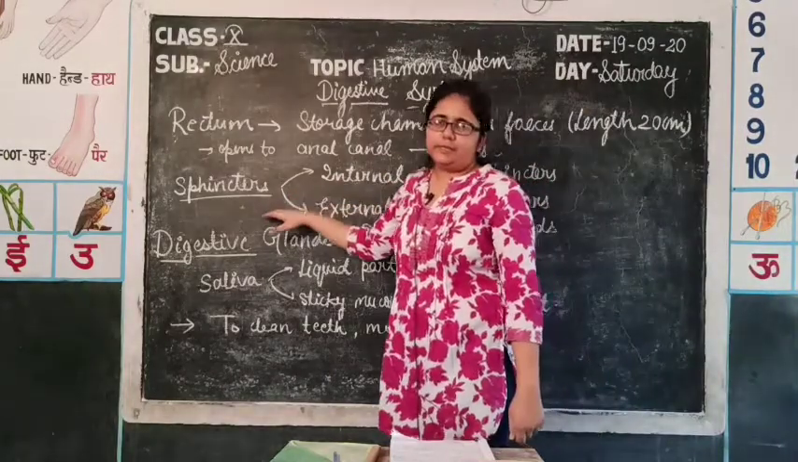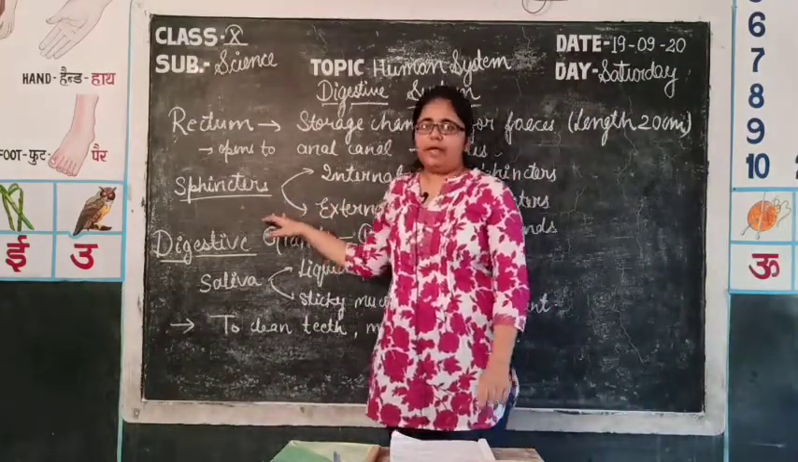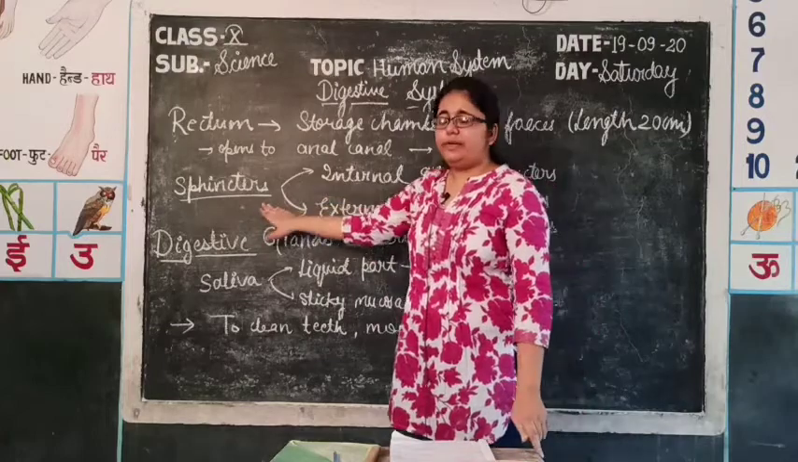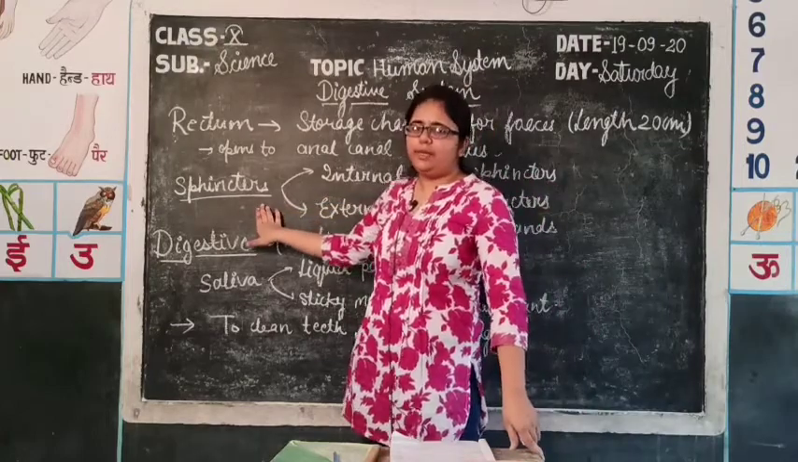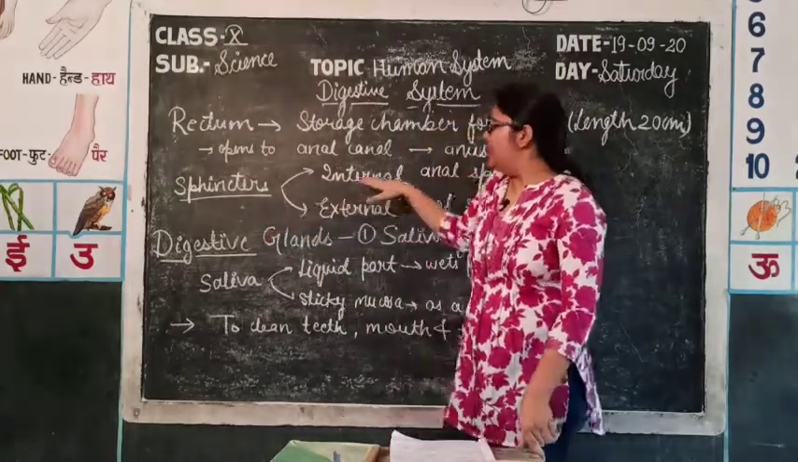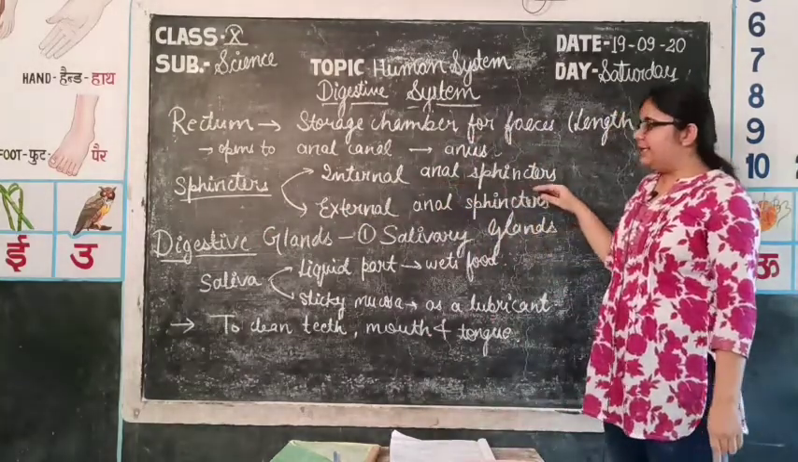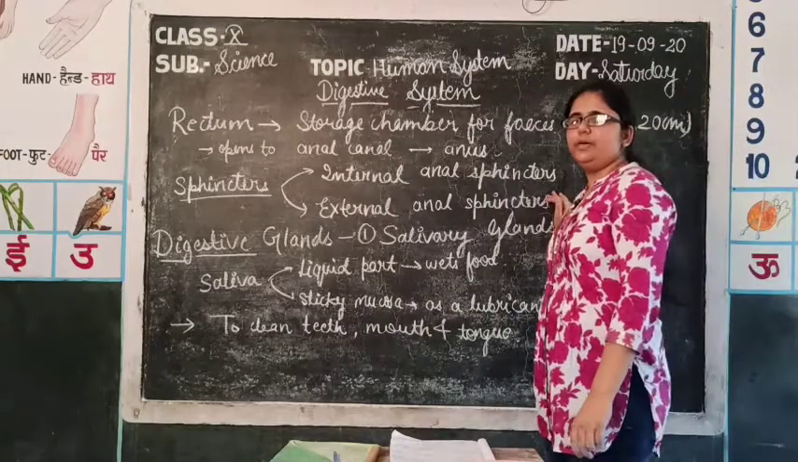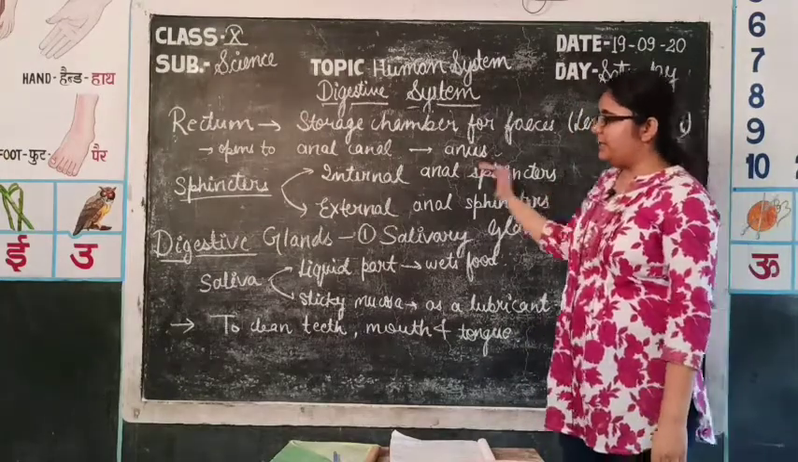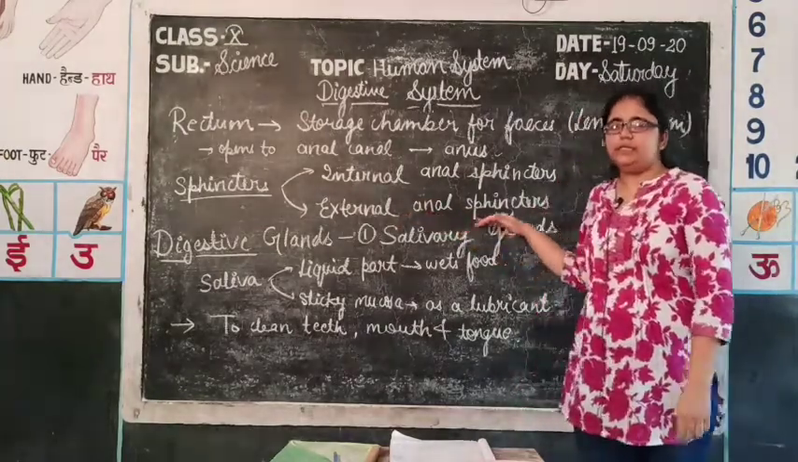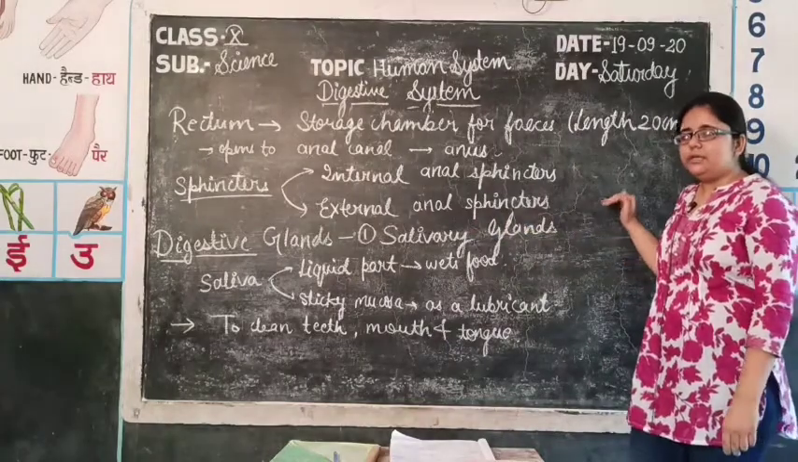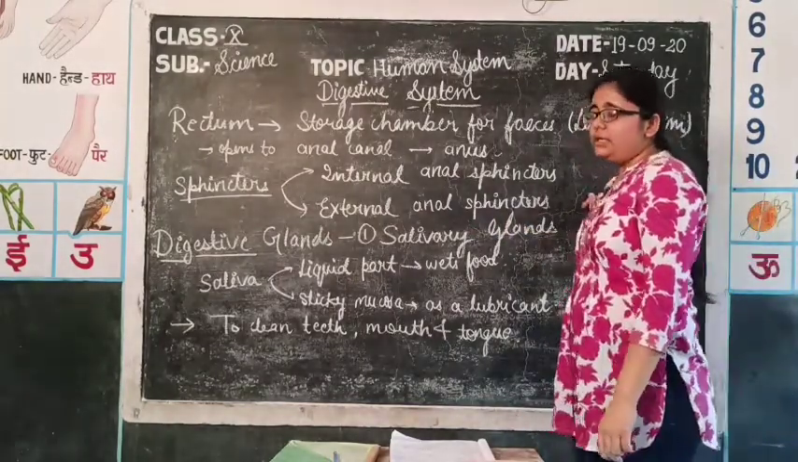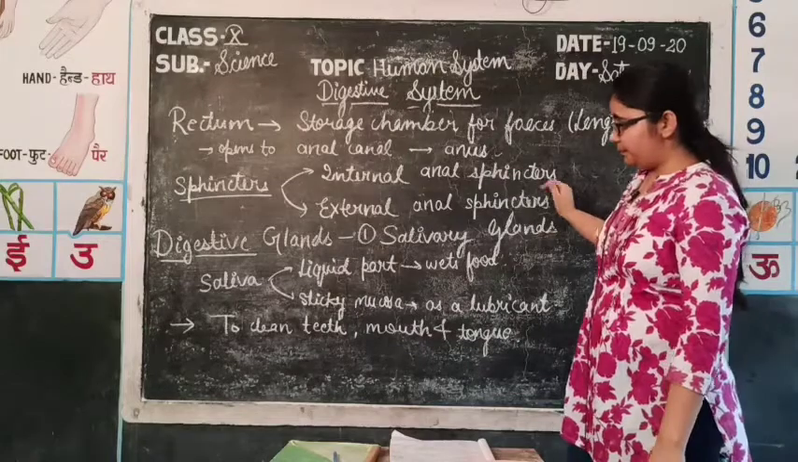There are two sphincters present in anal canal. I have told you what sphincter is. Sphincter allows the unidirectional movement of any substance. So, internal anal sphincters, these are involuntary in nature, that is they are not under any human control. And the second one is the external anal sphincters. These are voluntary and are under the control of the organism.